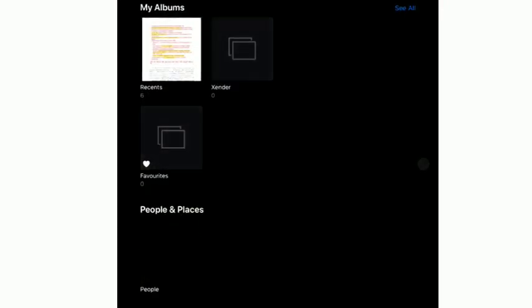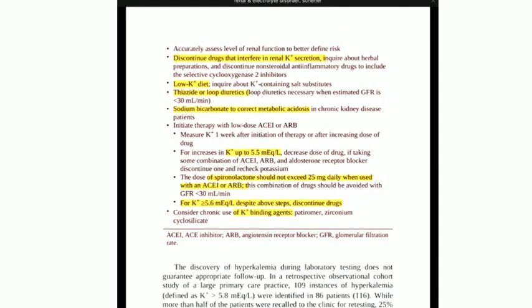Whenever we are prescribing these drugs to the patient, we need to follow some basic things in these patients. The first one is always assess the renal function before starting these kind of drugs in these patients. So discontinue the drugs that interfere with the renal potassium secretion like herbal preparation or NSAIDs, which selectively inhibit the cyclooxygenase.